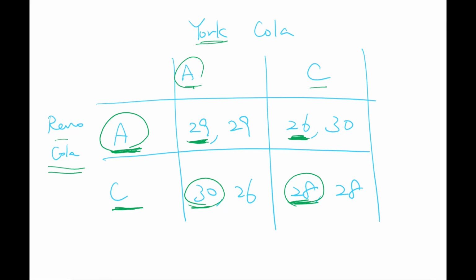So now you can compare whether there is a dominant strategy or not. There are only two available strategies for each player, so you just need to compare these two. Abide by agreement generates 29 or 26, and cheating generates 30 or 28. If you compare these two numbers, while the opponent may respond by abiding, cheating generates a greater payoff for Reno. Again, even if the opponent does the other action, 28 is greater than 26.